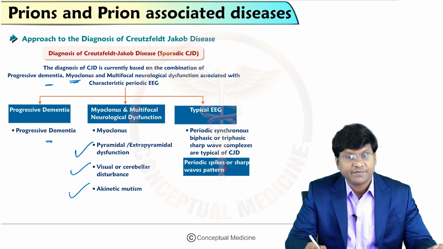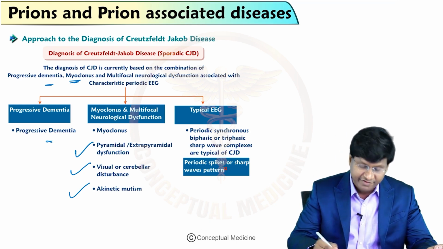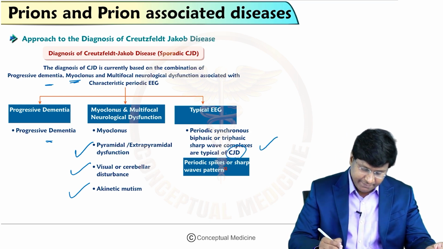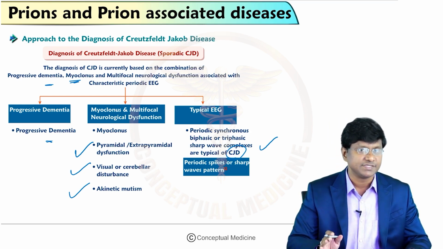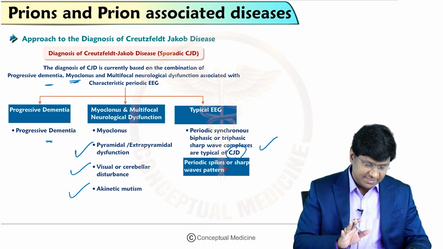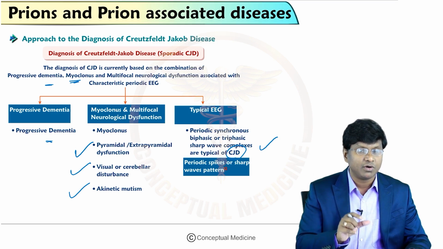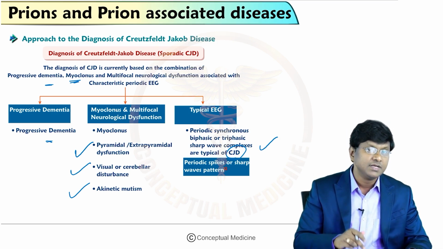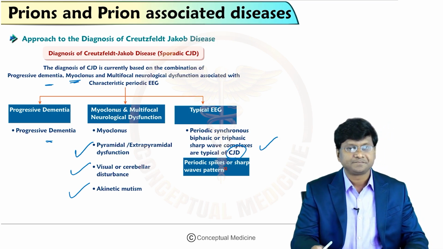And typical EEG findings show periodic synchronous biphasic or triphasic sharp wave complexes which are typical of Creutzfeldt-Jakob disease.